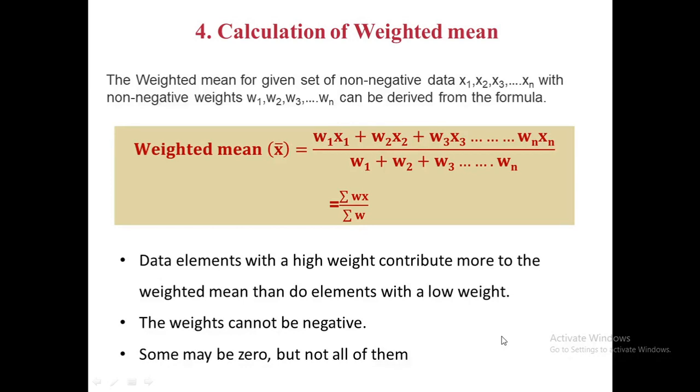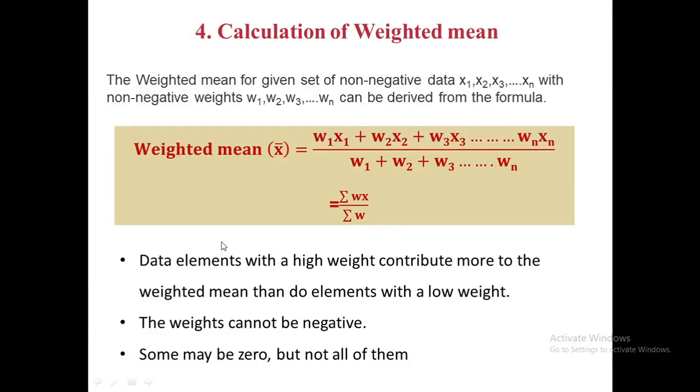The weighted mean for a given set of non-negative data such as x1, x2, x3 and so on up to xn with their non-negative weights such as w1, w2, w3 and so on up to wn can be derived from the formula. Weighted mean will be equal to the sum of the product of weight and individual value divided by the total of weights.